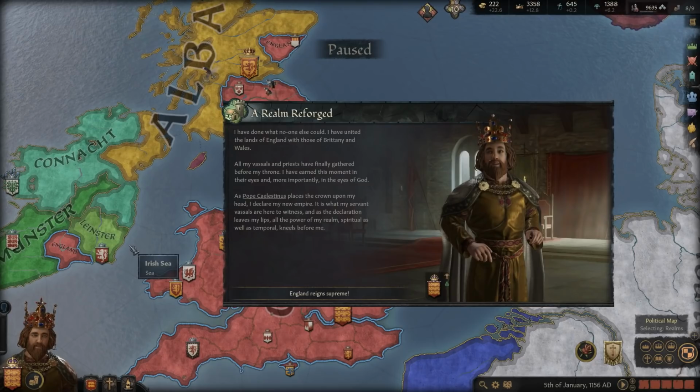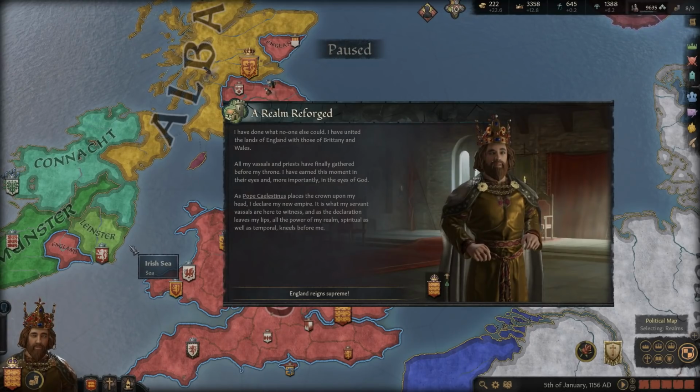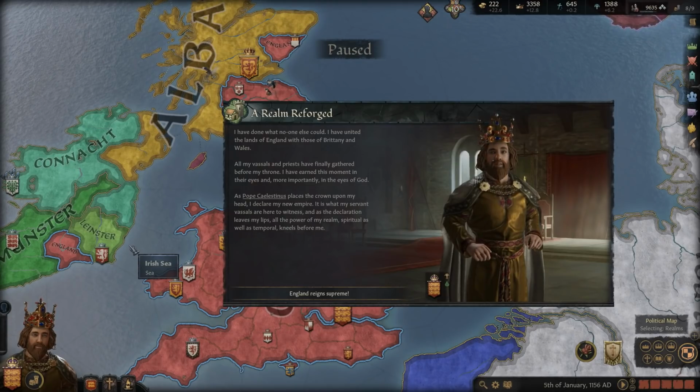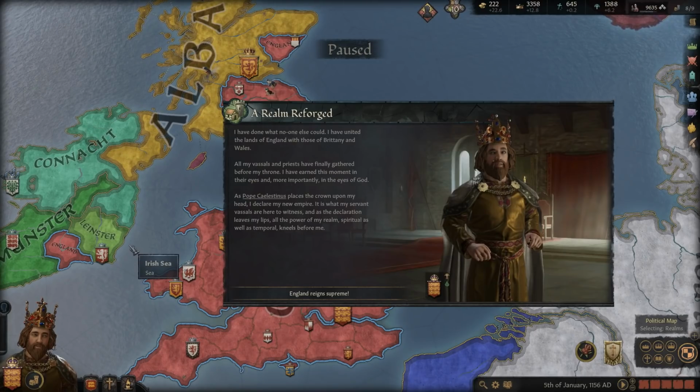A realm reforged. I have done what no one else could do. I have united the lands of England with those of Brittany and Wales. All of my vassals and priests have finally gathered before my throne. I have earned this moment in their eyes, and more importantly, in the eyes of God. As the Pope places the crown upon my head, I declare my new empire. It is what my servant vassals are here to witness, and the declaration leaves my lips.